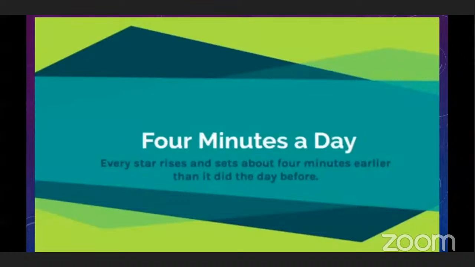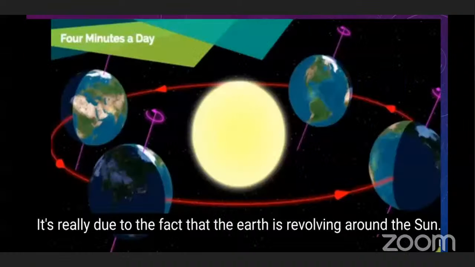Why does this happen? Because of the earth revolving around the sun. So it is noticed that stars rise and set 4 minutes earlier every day.